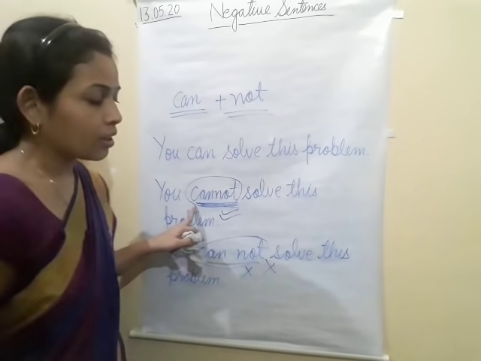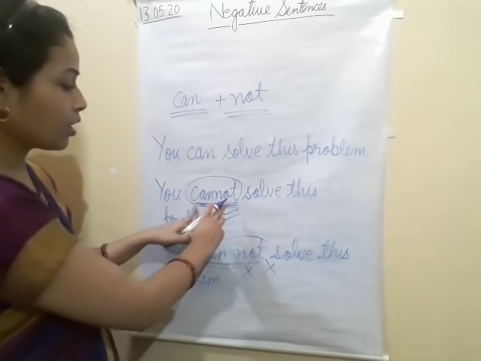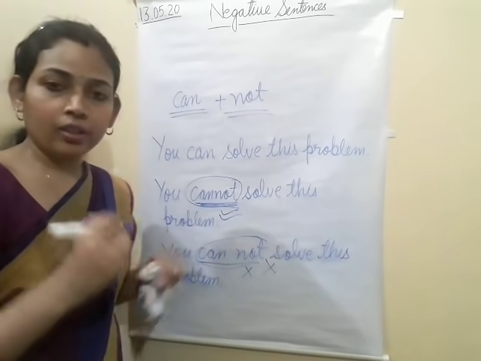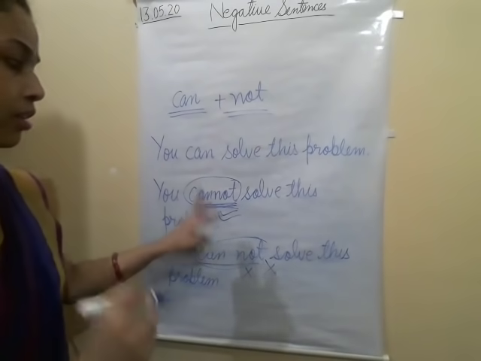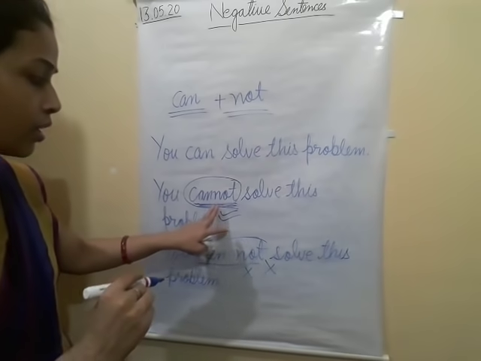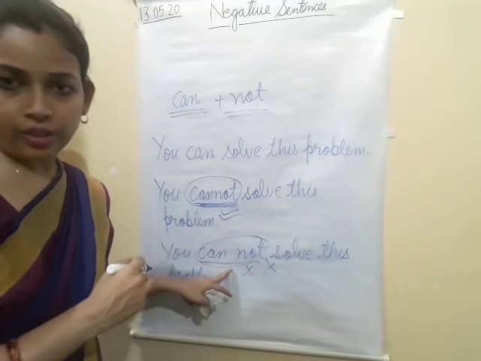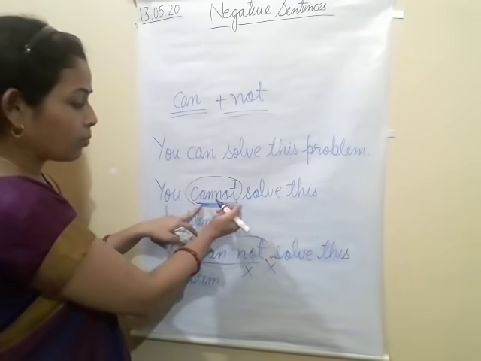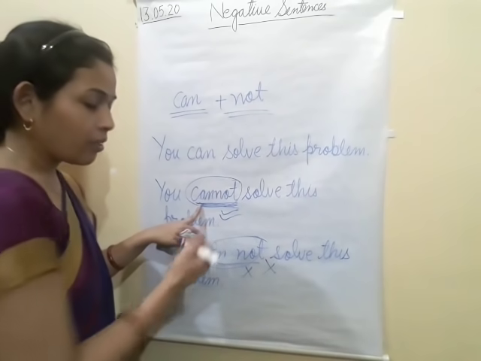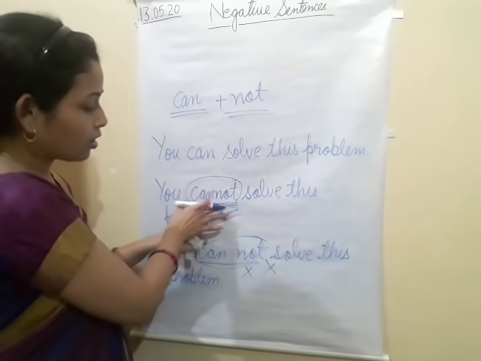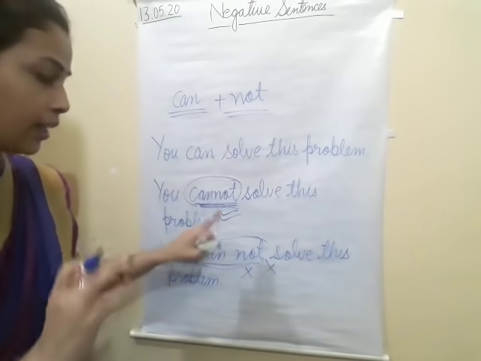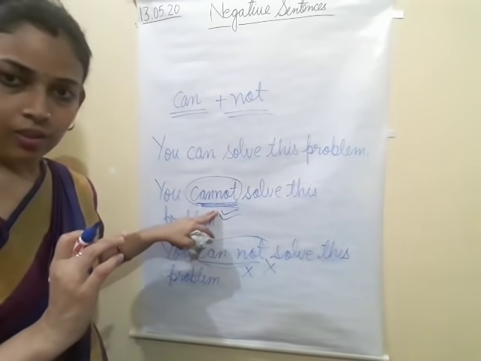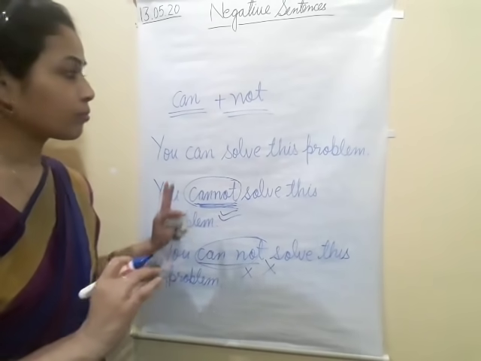This is the correct method, the correct way to write "cannot." We cannot write this separately. "Can" is always used with "not" jointly. Clear? I hope it is clear now.